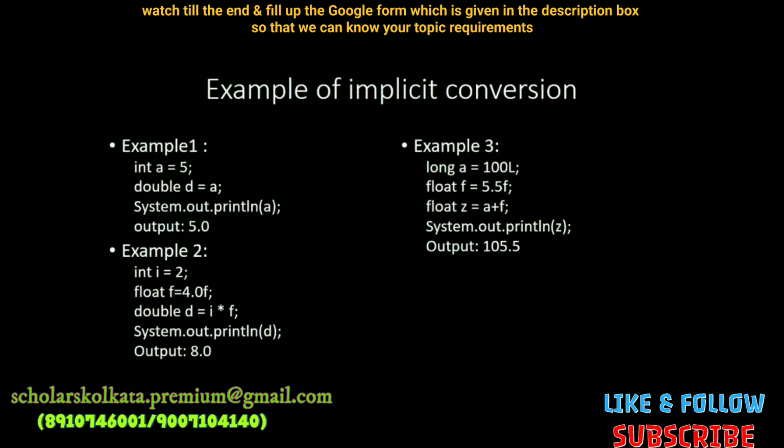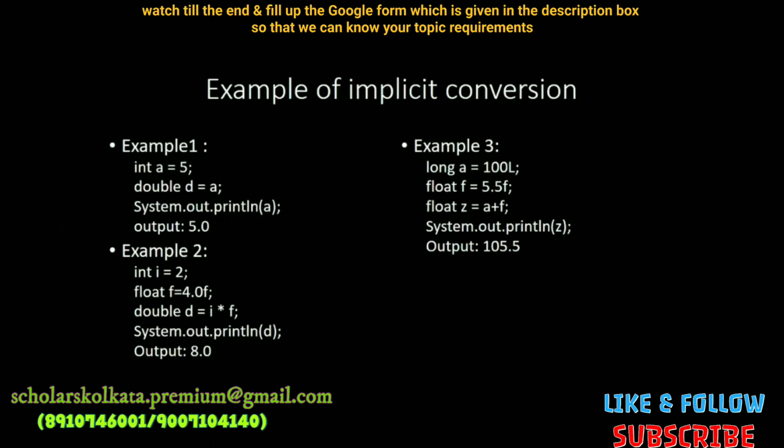Then example 3. Example 3 says long a equals 100L. L stands for long. By default, integer is the most preferred data type in Java. So long is also an integer type, which has a larger bit size than integer, 64 bit. To show that the number stored is not an integer but a long type, we have to add L, like with float and double. Then float f equals 5.5. Then adding the two, 100 plus 5.5, gives f.